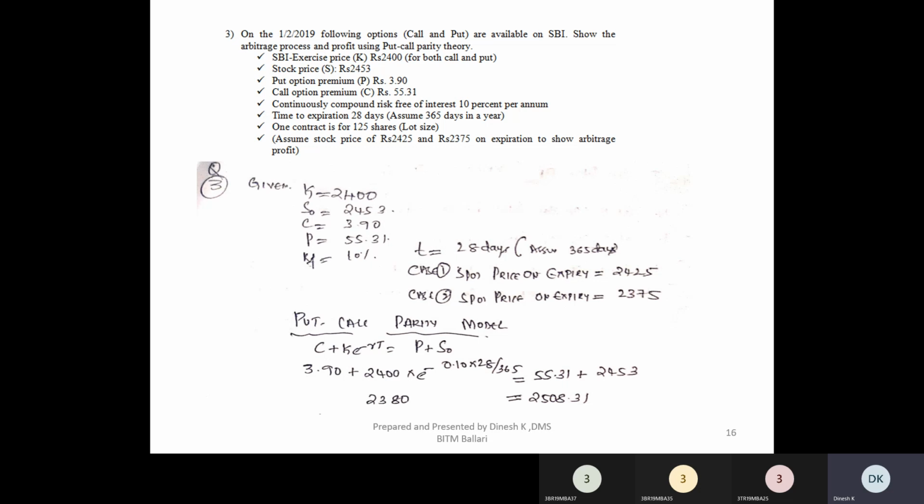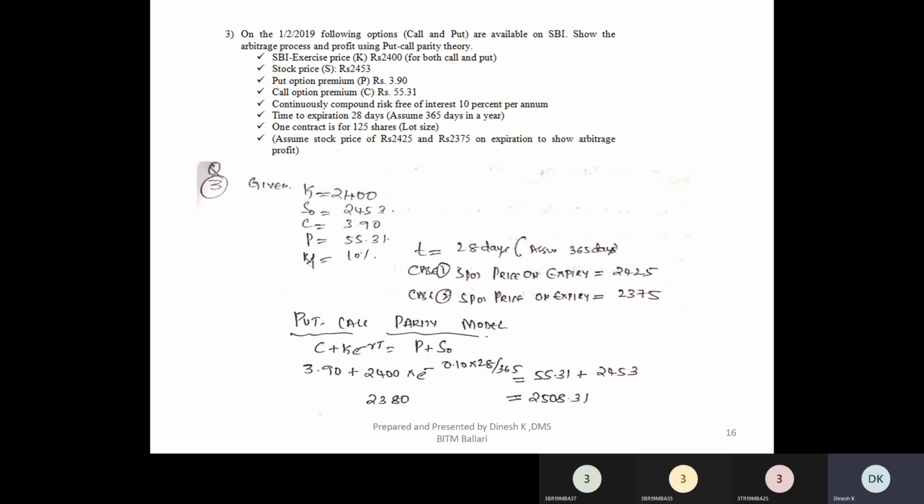Fine. So apply the put-call parity equation. The formula is C plus K into e to the power of minus RT equals P plus S naught. So substituting the values: call option price as 3.90 plus the strike price, which is 2400, multiplied by e to the power of minus R, 0.10 into 28 divided by 365, is equal to the put option premium, considering it as 55.31, plus the spot price given in the question as 2453, right?